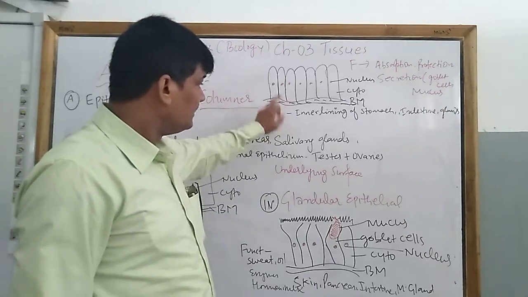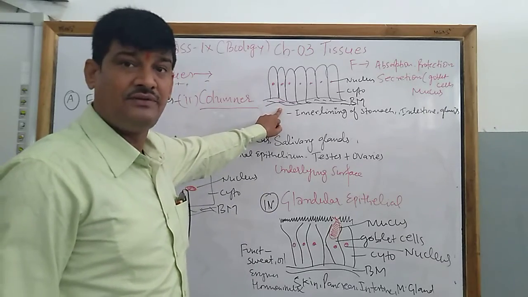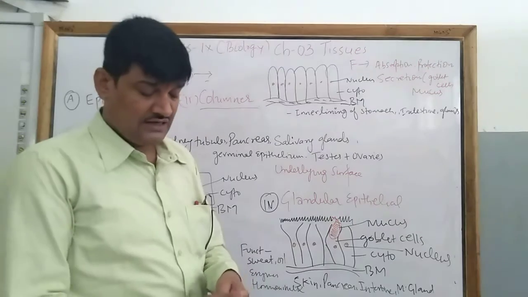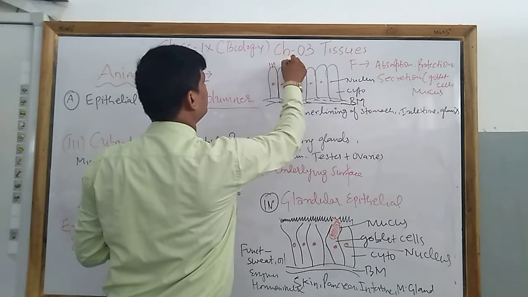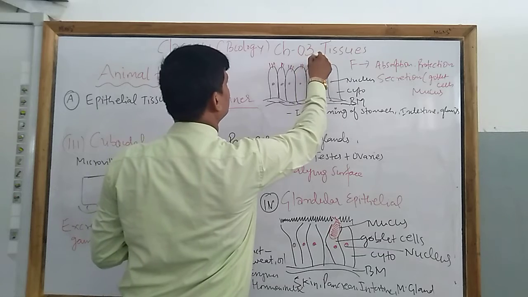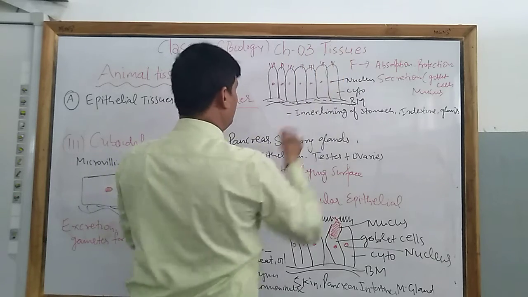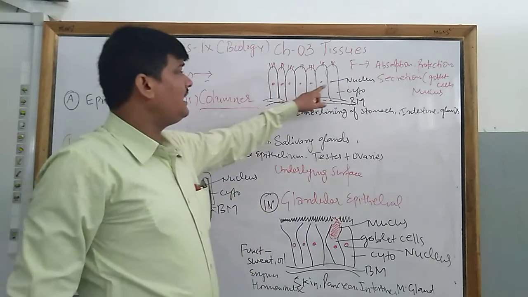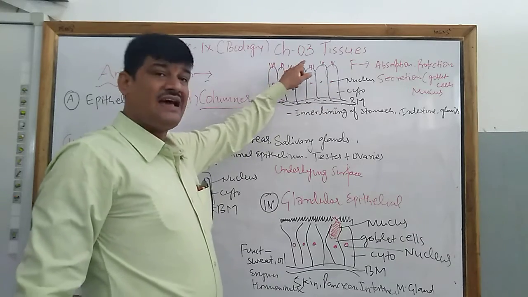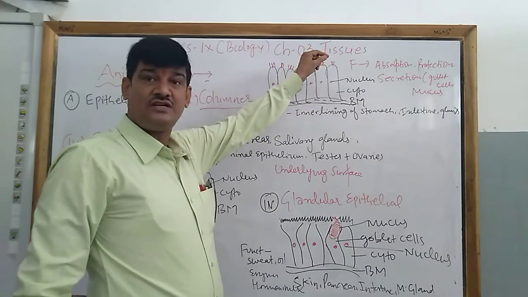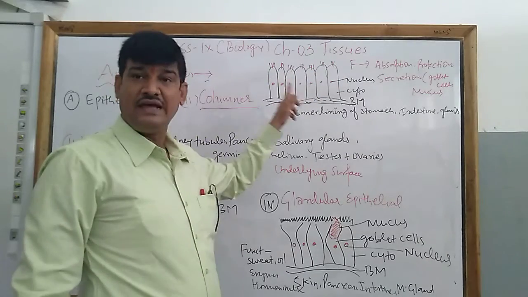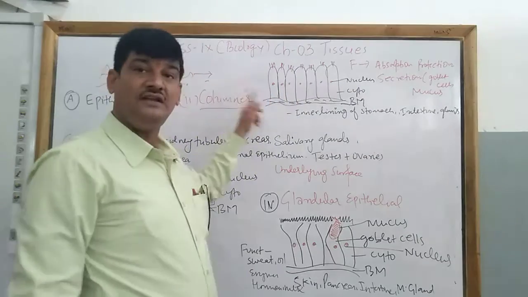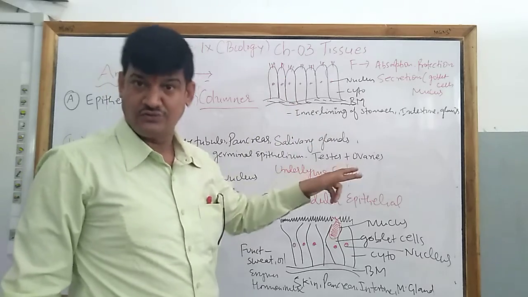Here I forgot to tell something. If columnar epithelial tissue has cilia, that is, a hair-like brush-like structure, it is known as columnar ciliated epithelial tissue.